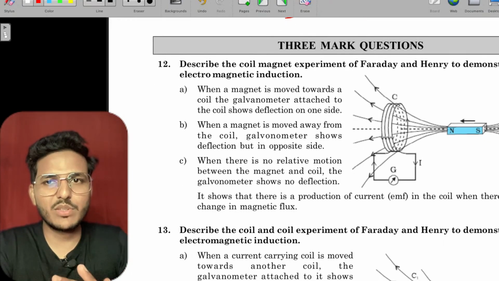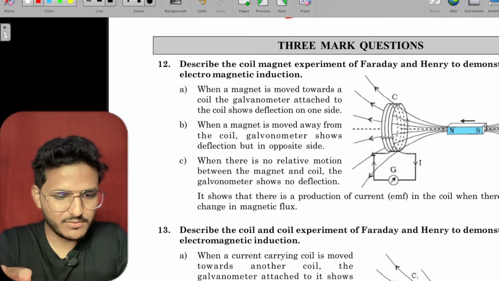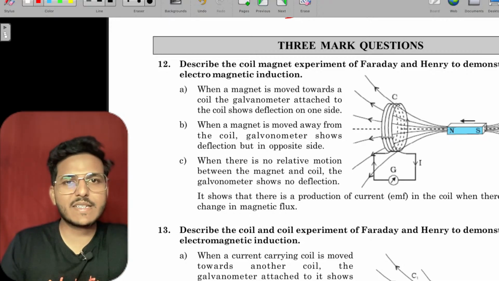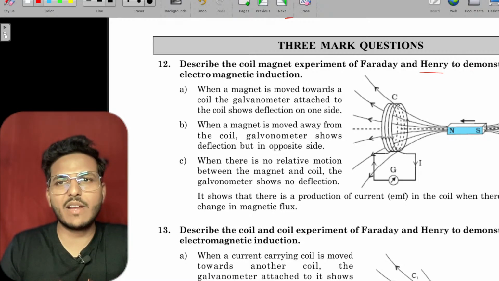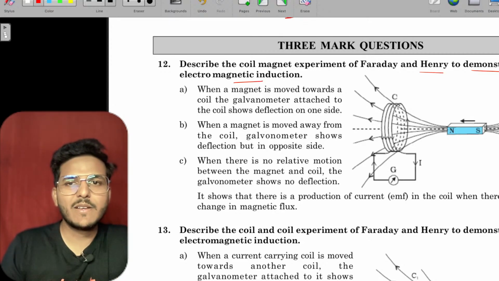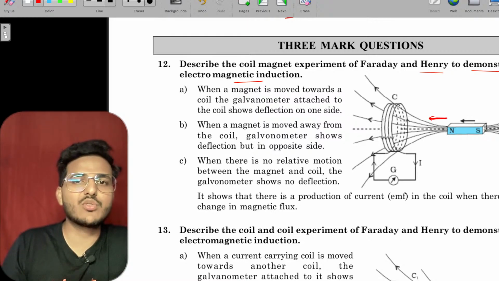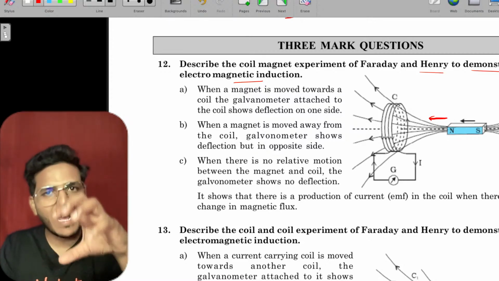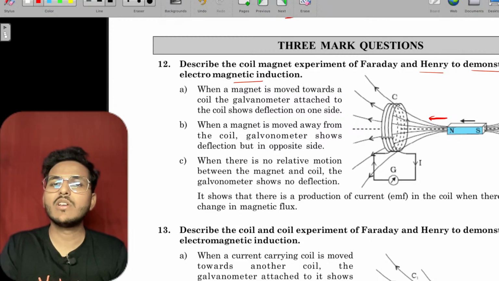3-marker question. Describe the coil-magnet experiment of Faraday and Henry to demonstrate electromagnetic induction. In this, they use a coil and a magnet. When this magnet comes towards the coil, there is a rise of magnetic flux inside the coil, which leads to generation of EMF across this coil.